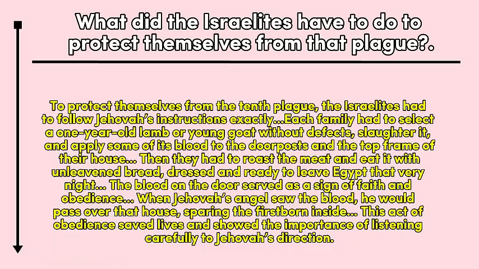To protect themselves from the 10th plague, the Israelites had to follow Jehovah's instructions exactly. Each family had to select a 1-year-old lamb or young goat without defects, slaughter it, and apply some of its blood to the doorposts and the top frame of their house. Then they had to roast the meat and eat it with unleavened bread, dressed and ready to leave Egypt that very night. The blood on the door served as a sign of faith and obedience. When Jehovah's angel saw the blood, he would pass over that house, sparing the firstborn inside. This act of obedience saved lives and showed the importance of listening carefully to Jehovah's direction.